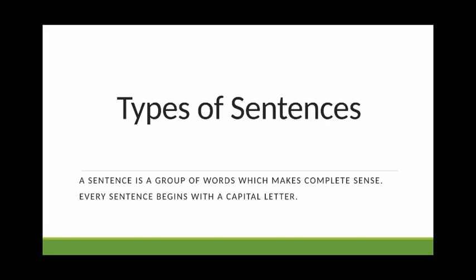Before we start with types of sentences, let us understand what is the meaning of a sentence. A sentence is a group of words which expresses a statement, question or command. It has a verb and a subject. A sentence is a group of words which makes complete sense. Every sentence begins with a capital letter.